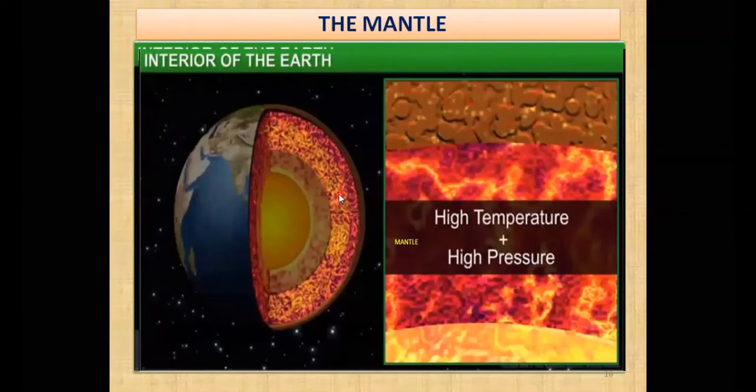In this part you have seen, due to high pressure, the materials are turning into solid, and the pressure is a little less over there on the upper part of the mantle, and that is why the materials in that particular upper part of the mantle are quite viscous, that is semi solid. So hope that you have got these points in the mantle.